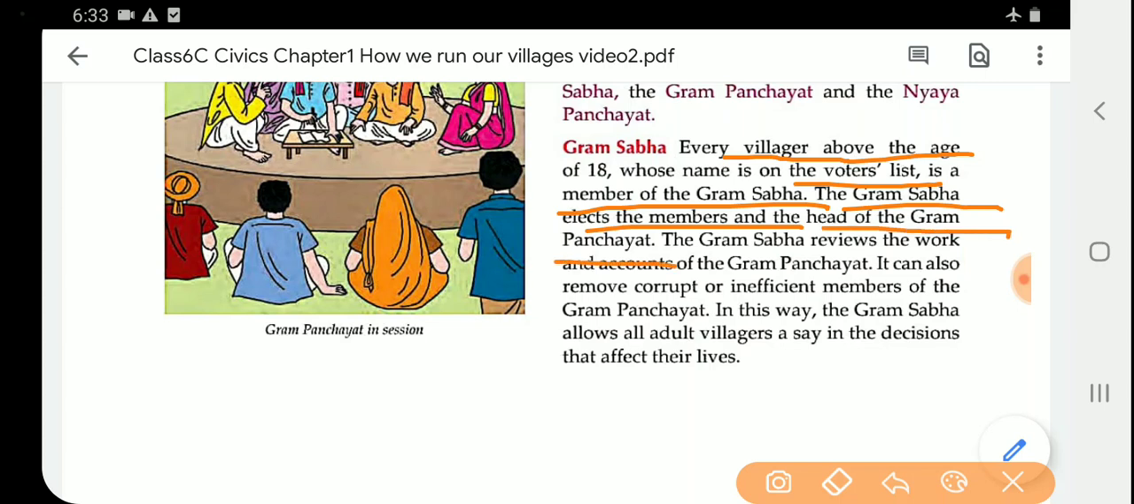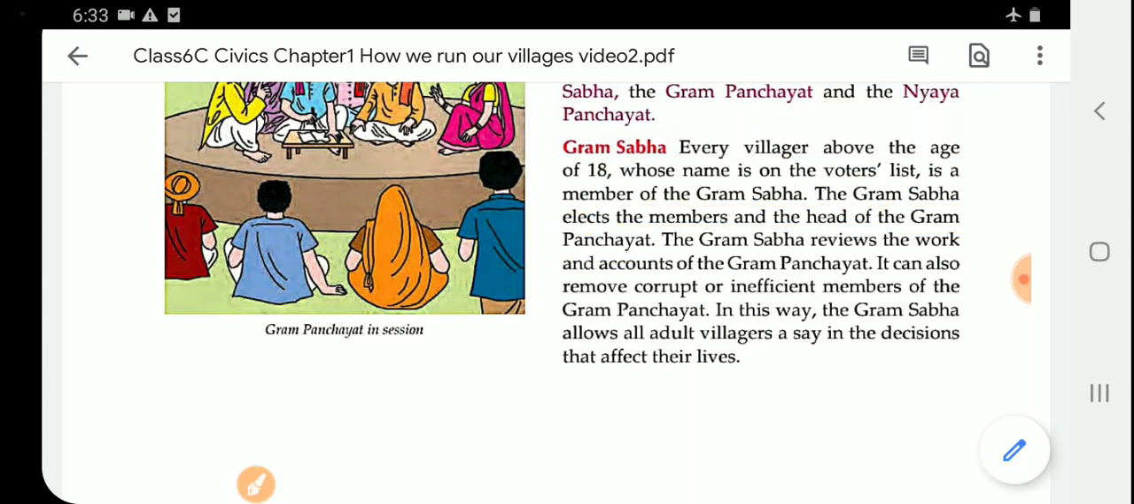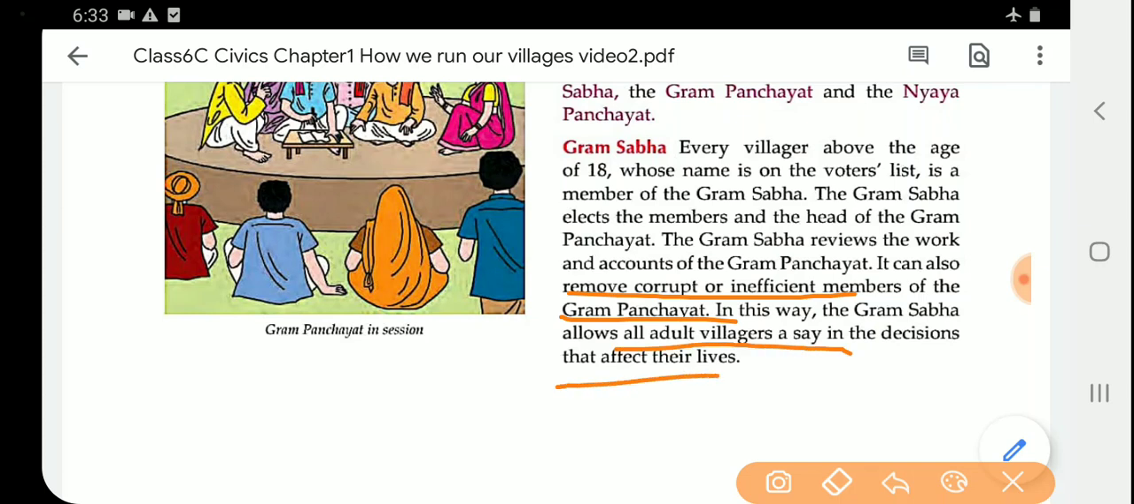Now, the Gram Sabha reviews the work and accounts of the Gram Panchayat. It can also remove corrupt and inefficient members of the Panchayat, those who are not faithful towards their duties or not able to perform them. In this way the Gram Sabha allows adult villagers a say in the decisions that affect their lives.